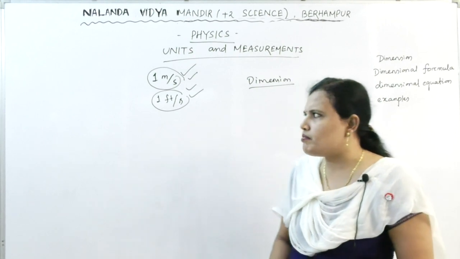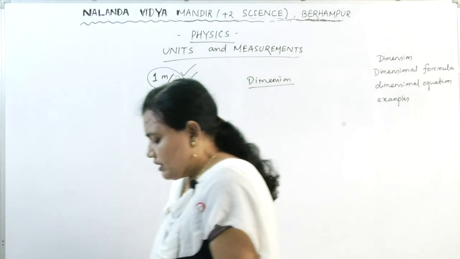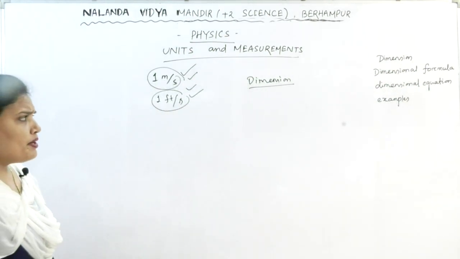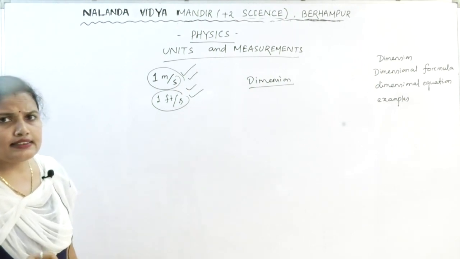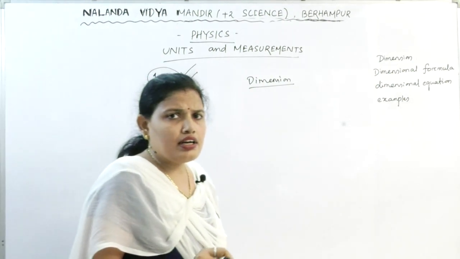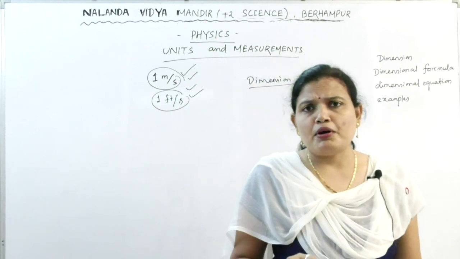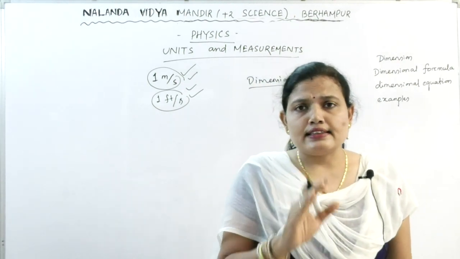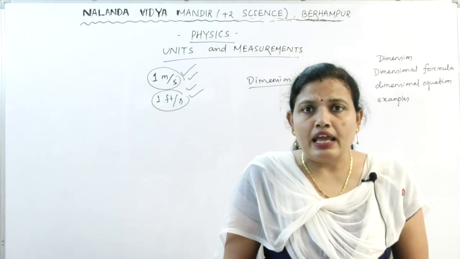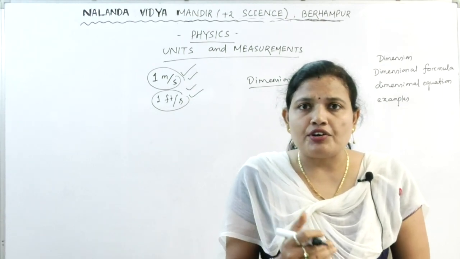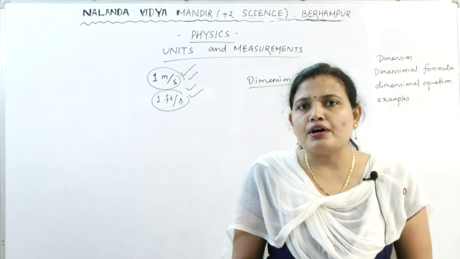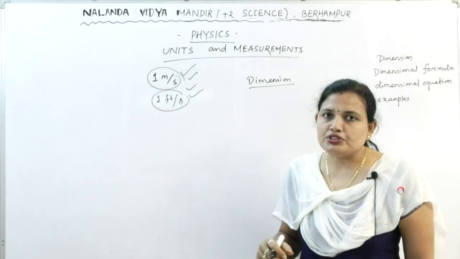So what does dimension mean? We already know that the fundamental quantities are mass, length, time, temperature, electric current, luminous intensity and the amount of matter. Using these seven fundamental quantities, when we express other physical quantities, that comes out as the dimension.